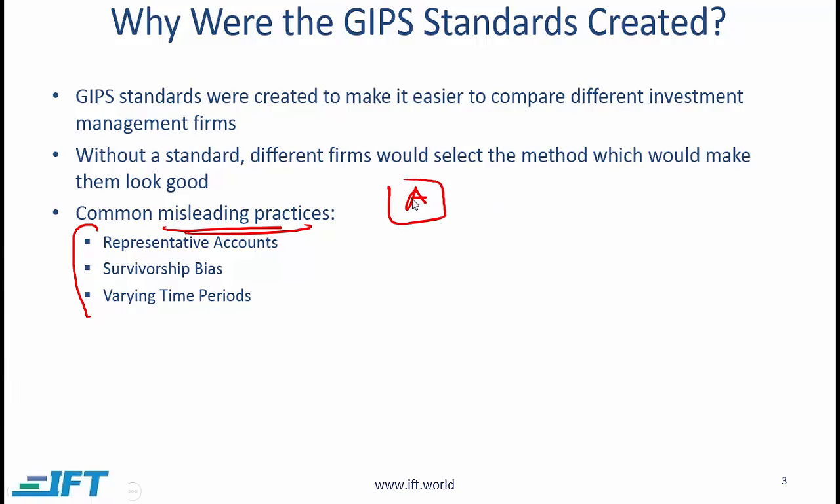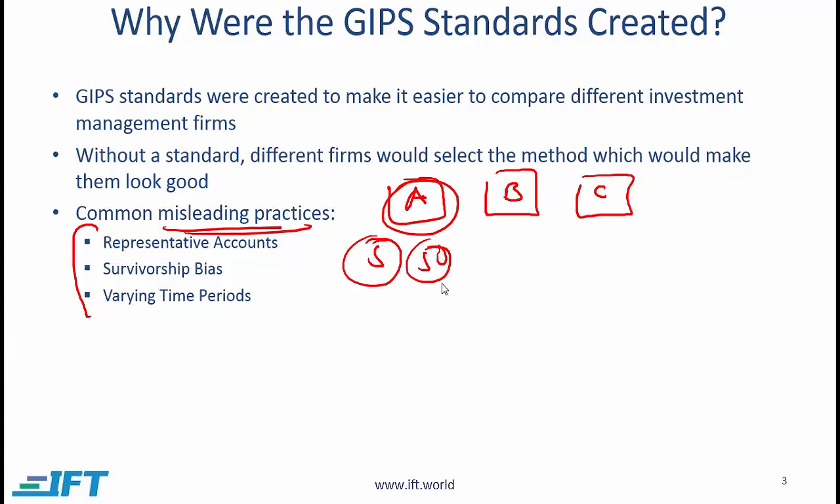Let's say that we are considering 3 different investment management firms, and each of these firms is not GIPS compliant. So obviously what they will try to do, or possibly what they will try to do, is present their performance information in a way that makes them look as good as possible. So what firm A might do is pick the 5 accounts out of, let's say, the 50 that are managed, and pick these 5 accounts based on the ones that have performed the best over the last few years.